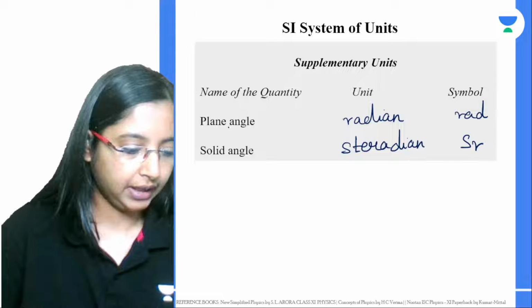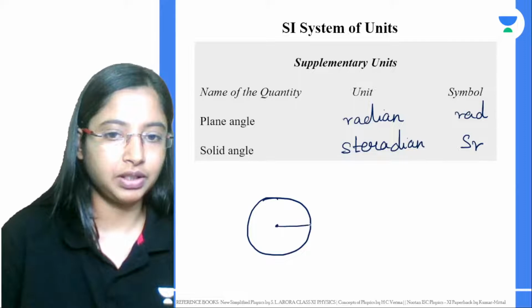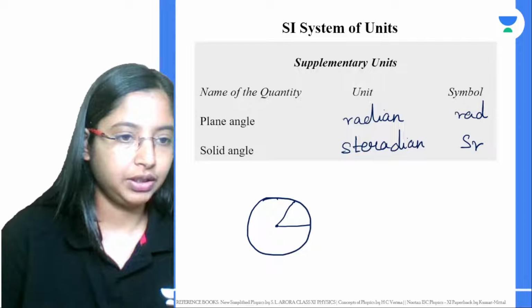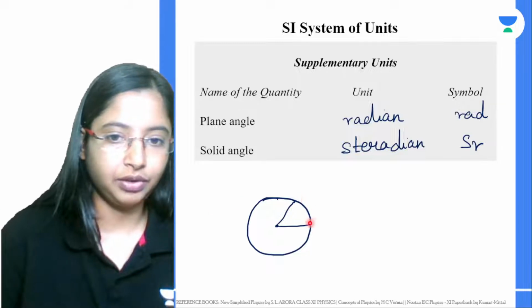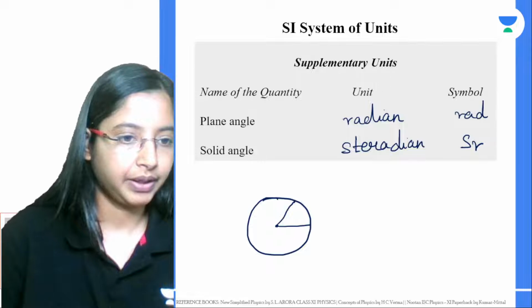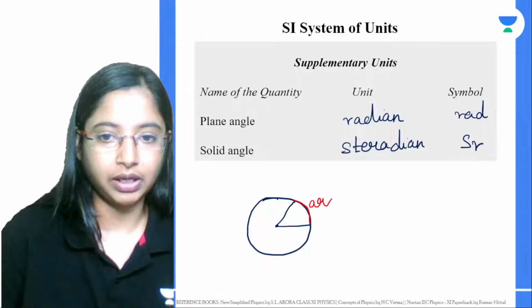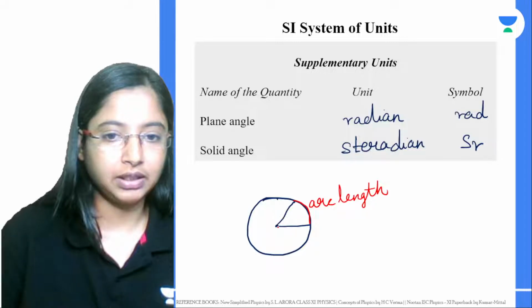The plane angle is very simple. Let's take a circle. From the center of the circle, let's say this is an arc. This length over here is the arc length, and this gives the radius of the circle.